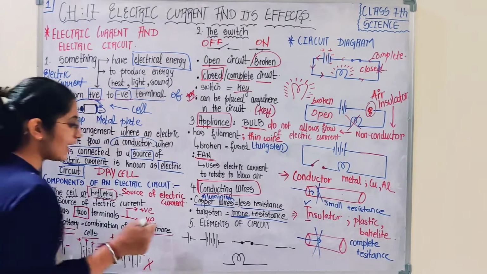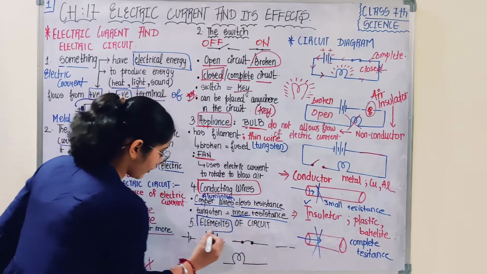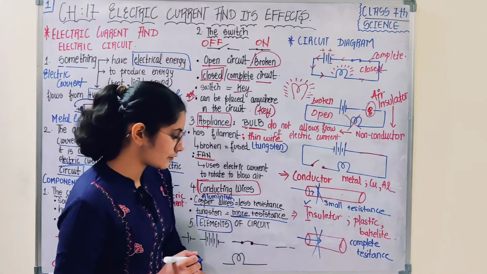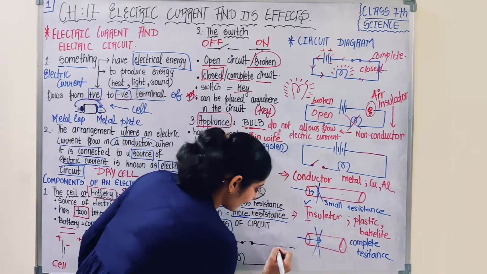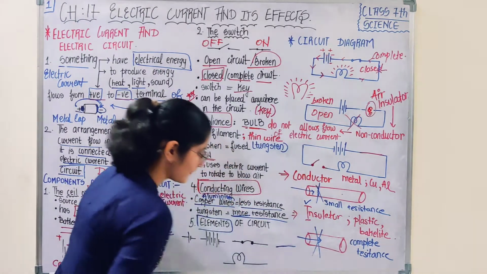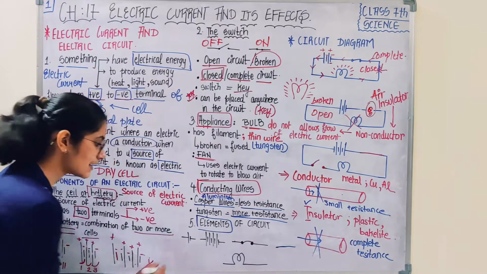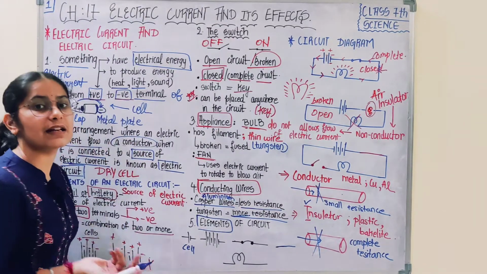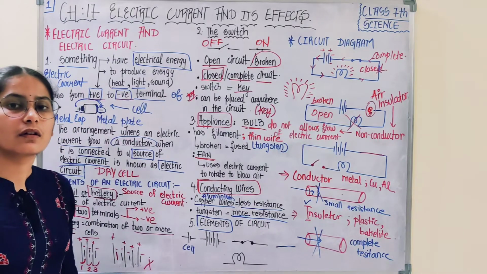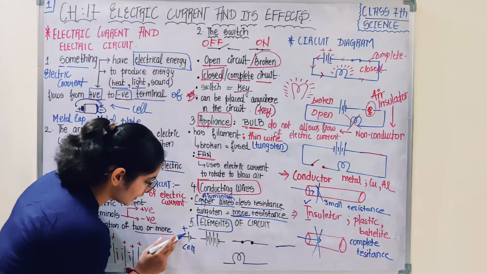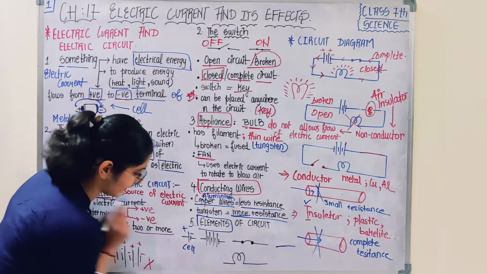Okay, next is elements of circuit. Same components of circuit, components of an electric circuit are referred as elements of circuit. So if you observe, these are some symbols which I have drawn. Okay, you have to identify each of the symbol. Already I have made you revise, है ना? This is a cell. Okay, bari wali dandi is which terminal, positive or negative? I guess you are saying positive terminal. Perfect. So this is positive, so automatically choti wali dandi is negative.